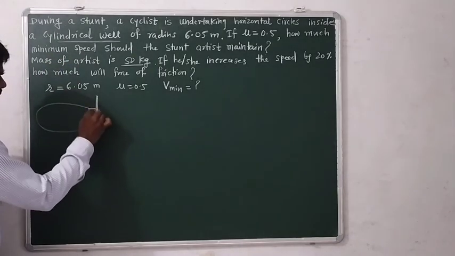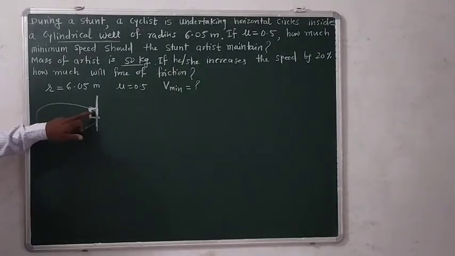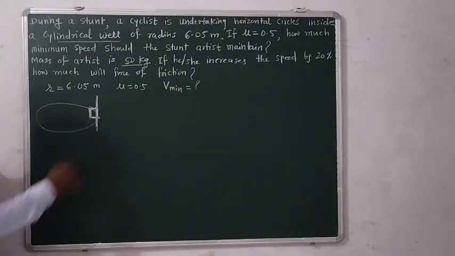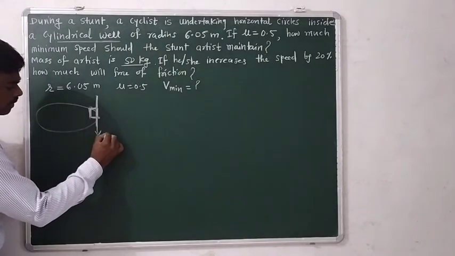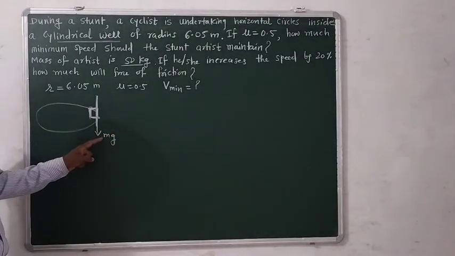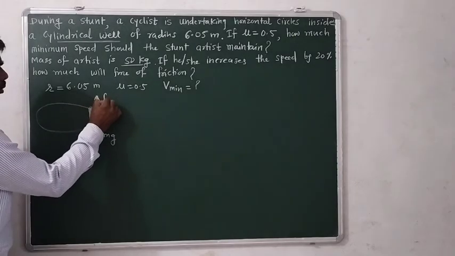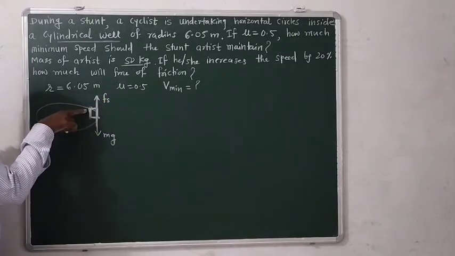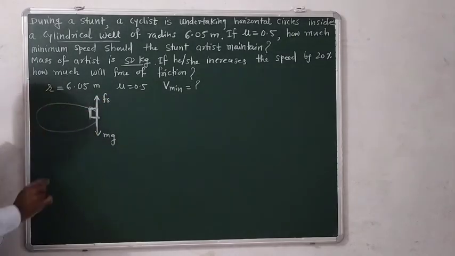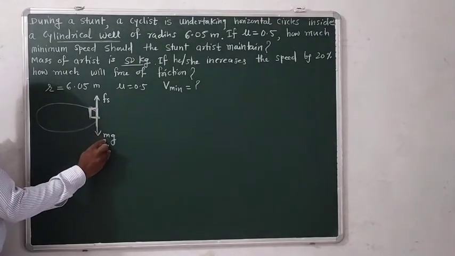Here is the vehicle of the artist, and the weight of this person acts vertically downward, mg, and this weight is balanced by the frictional force. As the condition given is that there should be no skidding of this artist, the frictional force is balanced by the weight.